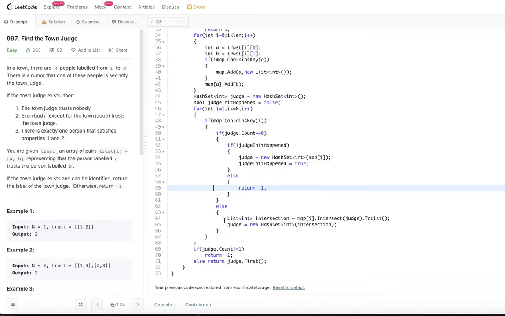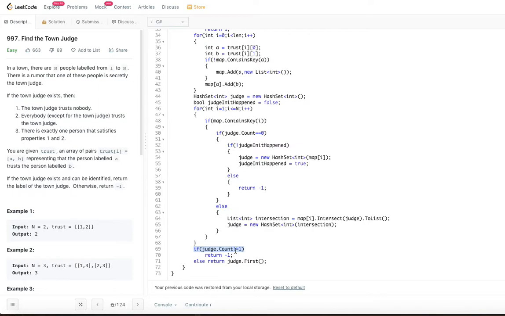So, that's what I am doing in this. First calculate the intersection and put the intersected values into the judge. So, this will go on from 1 till n, right. So, finally, check if the judge count is 1 or not. As long as judge count is 1, we are good. If it is less than 1 or more than 1, that means we are not able to identify a judge from the given input, right.